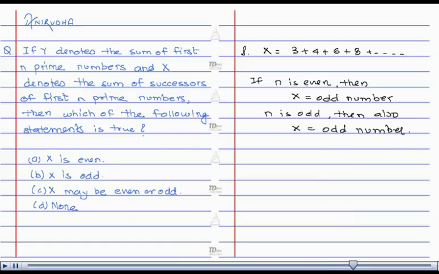Therefore, no matter whatever n is, even or odd, x is always odd. Therefore, we have answer option number 2.